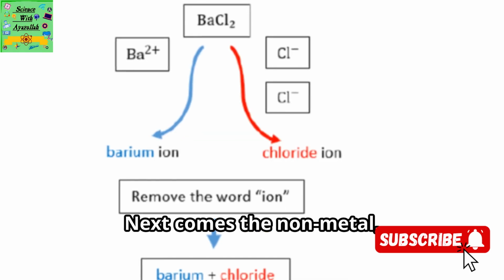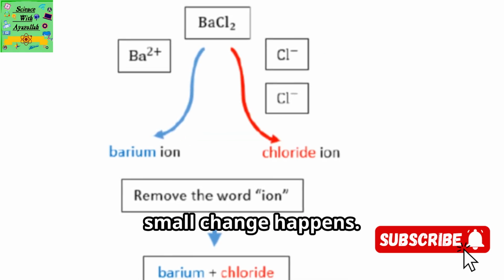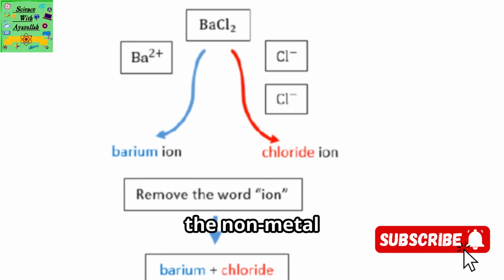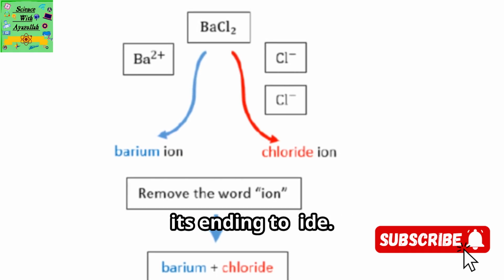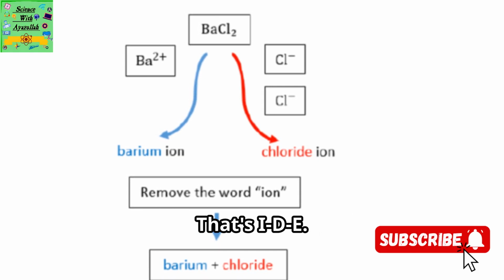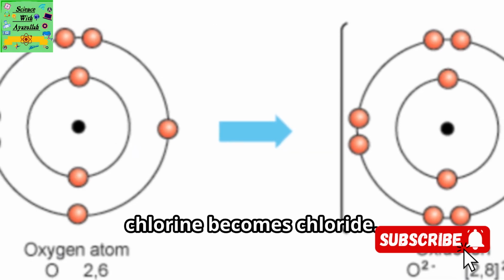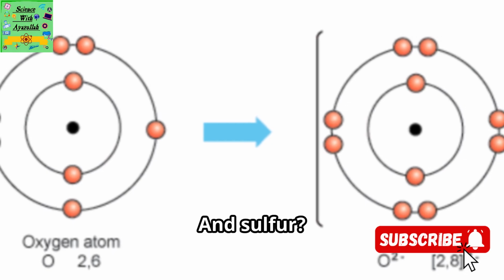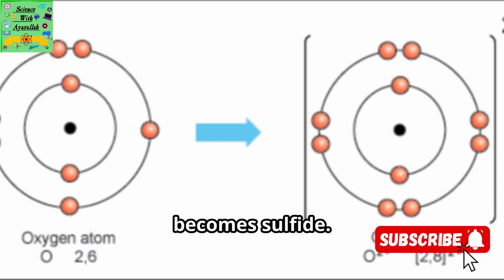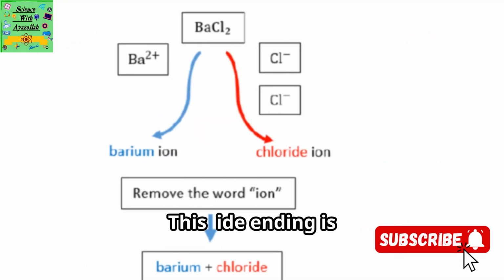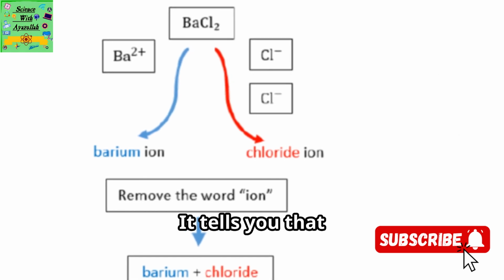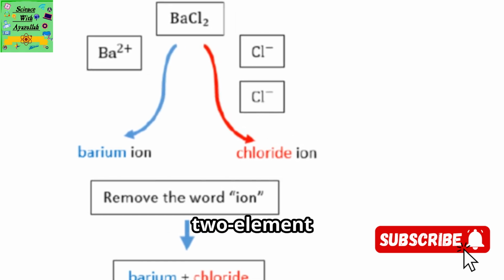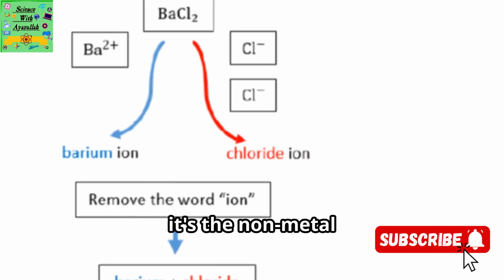Next comes the non-metal, and this is where a small change happens. We take the name of the non-metal element and change its ending to ID. That's IDE. For example, the element chlorine becomes chloride. The element oxygen becomes oxide, and sulfur, you guessed it, it becomes sulfide. This IDE ending is a huge clue. It tells you that the element is part of a simple two-element compound and that it's the non-metal partner in the relationship.